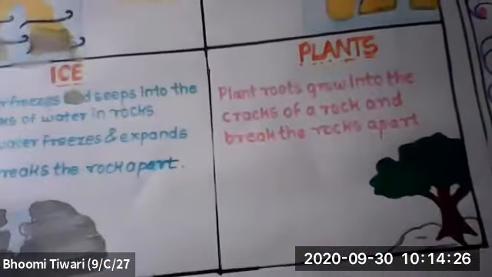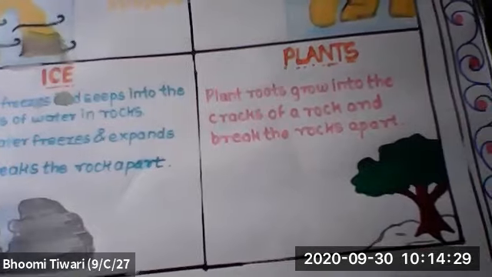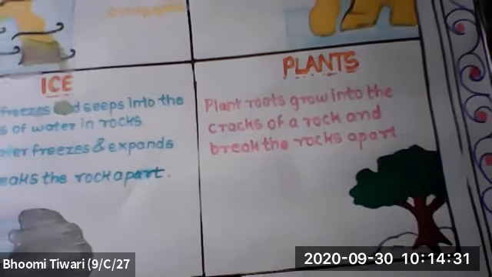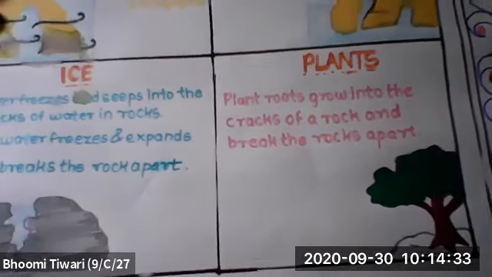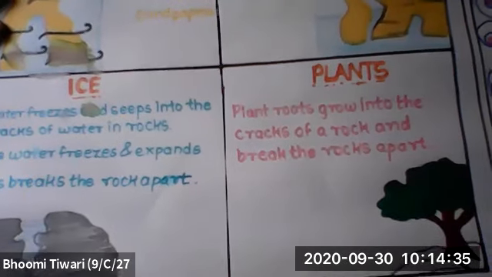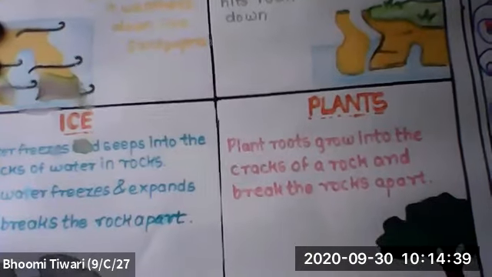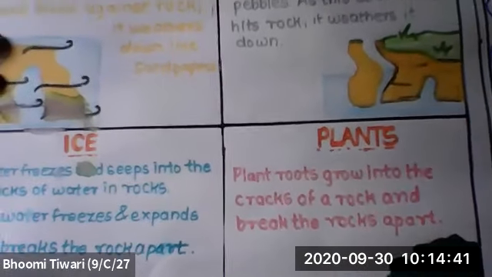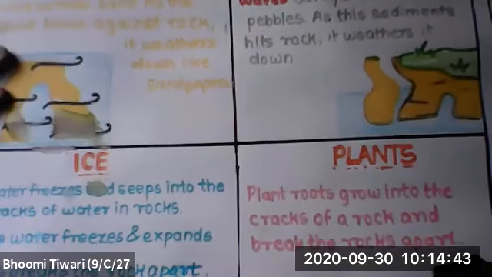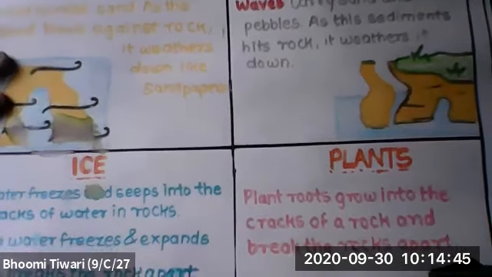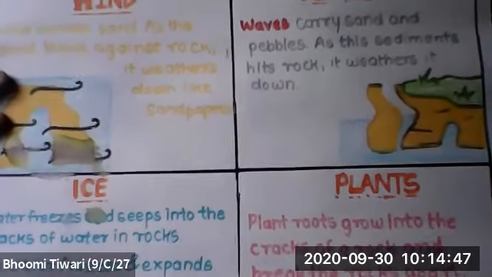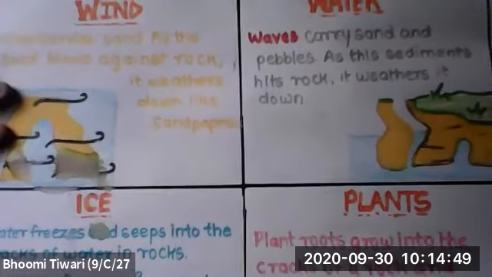Next, we have biological weathering. Biological weathering occurs mainly due to biological factors like growth of plants through layers of the rocks, movement of animals, etc. Growth of plants: when the roots of trees grow through the rocks, they create tension in the rocks and start breaking them. Similarly, when burrowing animals make their burrows in the ground, they create tension in the rocks and start weathering them. Also, algae, moss, lichen, and other flora which grow on the rocks also help in their weathering.